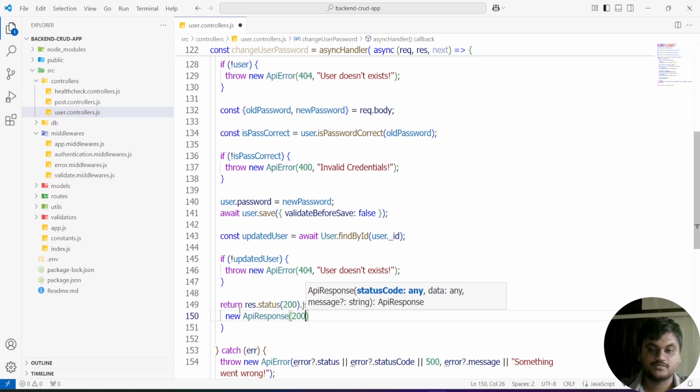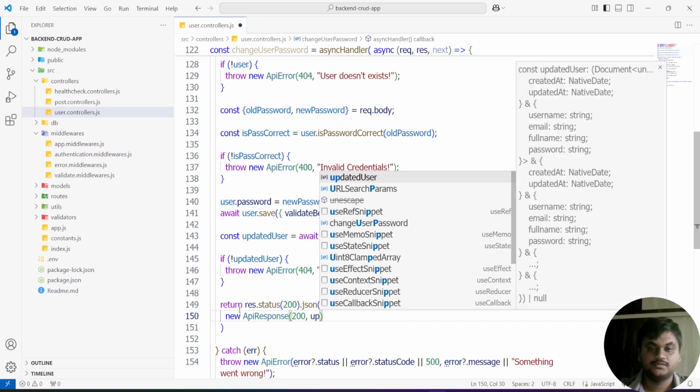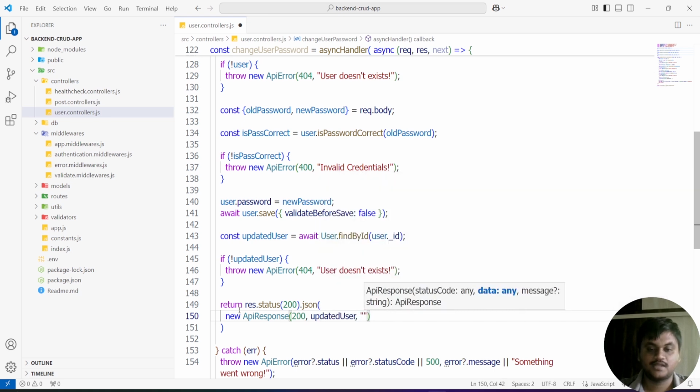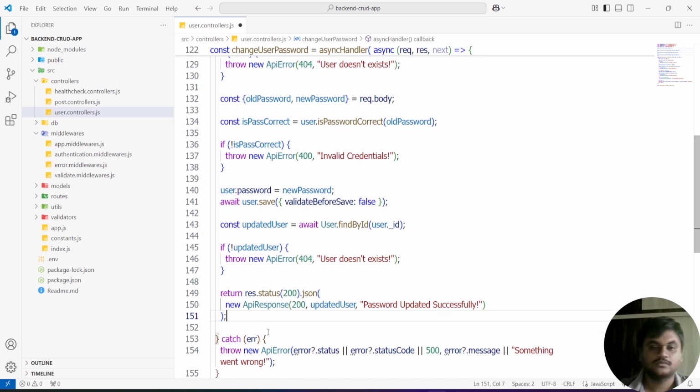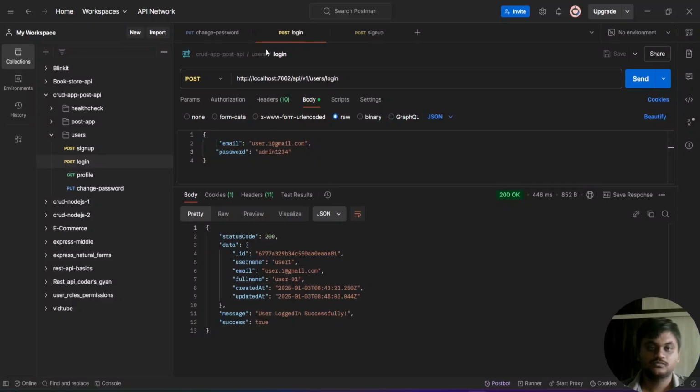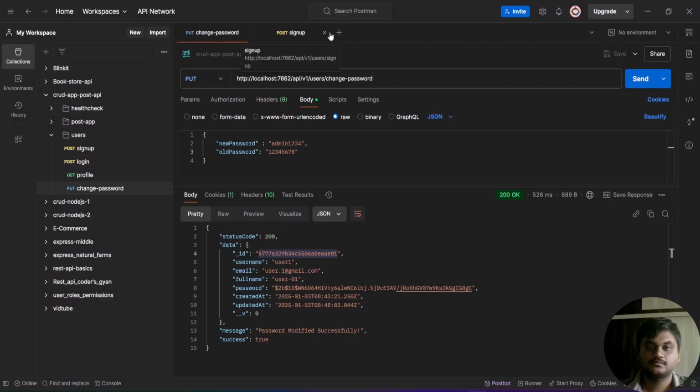In this, I am going to pass 200, updatedUser, and a message like "Password updated successfully".